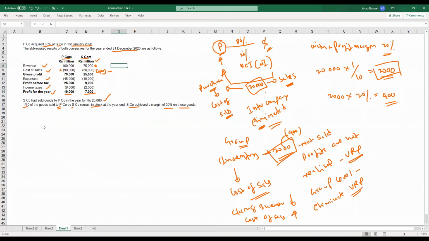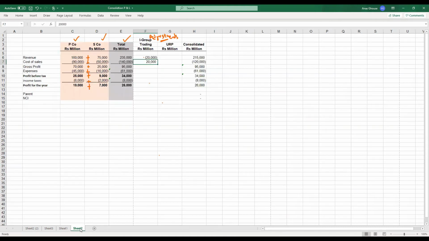Let's move on to the next adjustment, which is the unrealized profit. So unrealized profit, here we identified as 400. This 400 is included in the inventory of the group, inventory of the parent. So it has to be removed from the closing inventory. So when you deduct closing inventory, the cost of sales will increase. So therefore, this cost of sales has to be increased by 400 because inventory reduced. So therefore, it has to be minus 400.